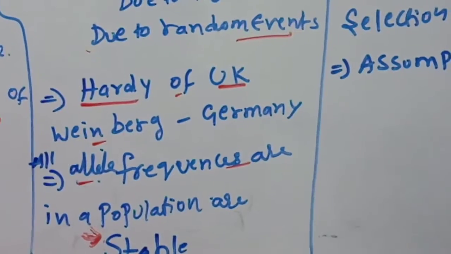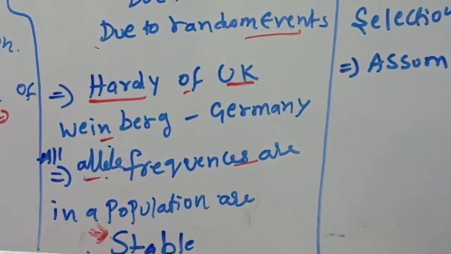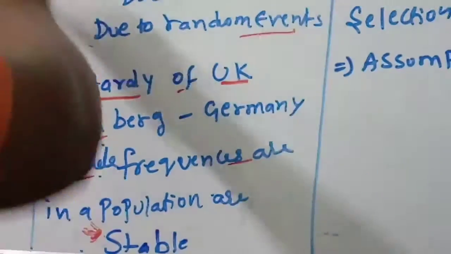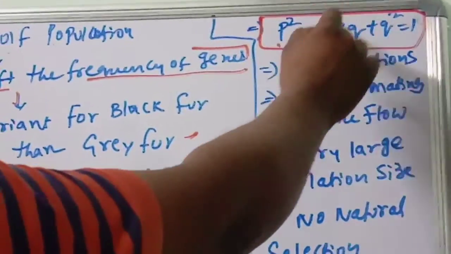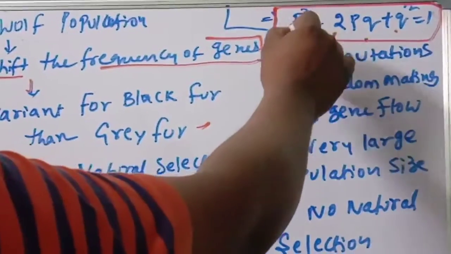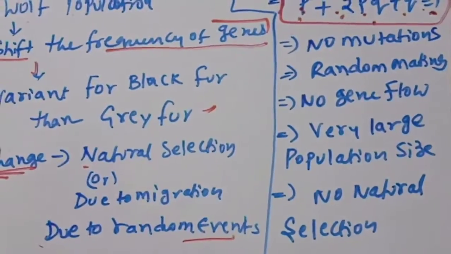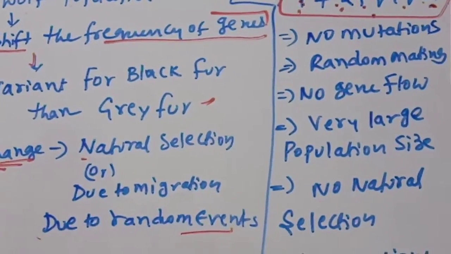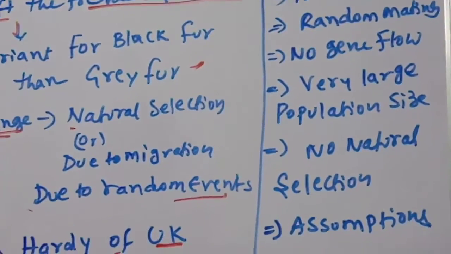What are the main factors? Genetic drift, mutation, genetic recombination, and natural selection. These are the only things that change the Hardy-Weinberg principle. Otherwise, if those factors are not there, p square plus 2pq plus q square, all the allelic frequencies always sum to 1. Next, what do the Hardy-Weinberg assumptions include? If mutations are not there, no change in the Hardy-Weinberg rule.